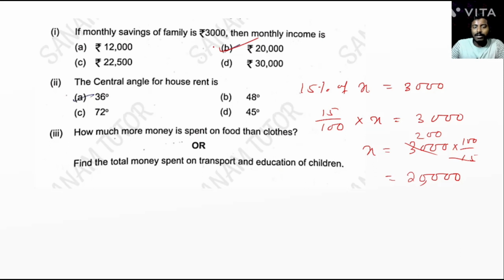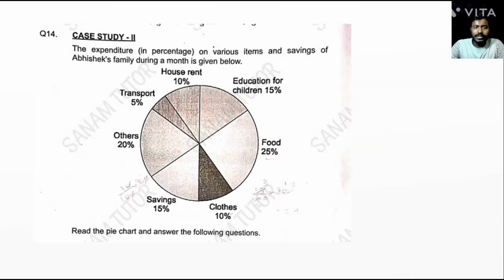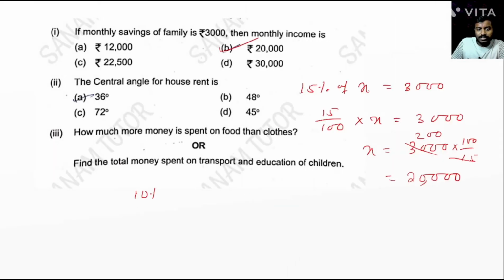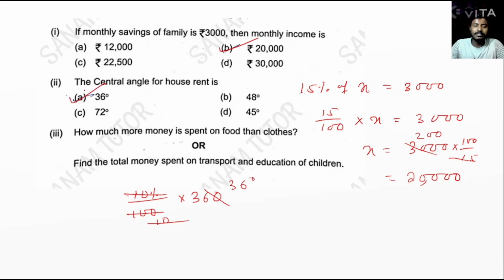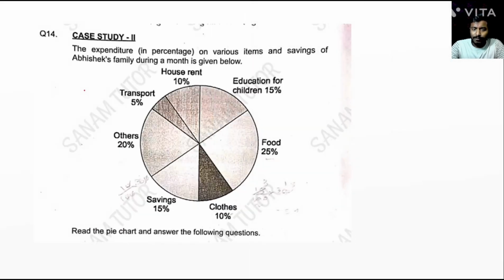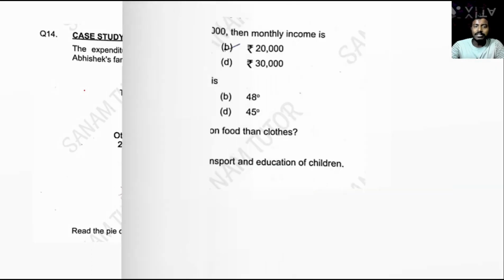The central angle of the house rent. Okay, so house rent is 10%. So for the central angle, 10% divided by total 100 into angle means multiply with 360. So 10 ja 10, 0 0 cancel, that is 36 degree. So answer is 36 degree. How much more money is spent on food than the cloth? Okay, food is 25%, cloth is 10%, difference is 15%. So 15% value is 3,000.